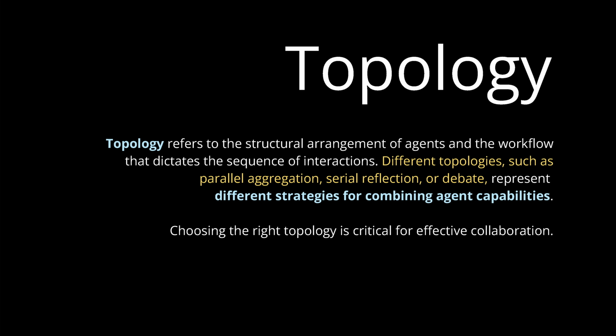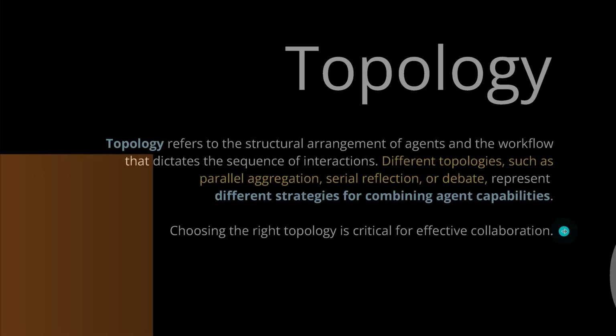and the particular workflow between those agents in their specific arrangement. And this kind of dictates here the sequence of all the interactions they have. So, different topology, parallel aggregation, serial reflection, or a DSPy structure, all of these represent different strategies for combining here the capability of our multi-agent system. And now, you understand immediately now, we have to choose not the right topology, the right configuration of the structural arrangement of our multiple agents. This is now critical to be successful.